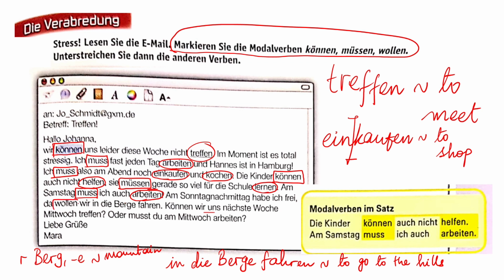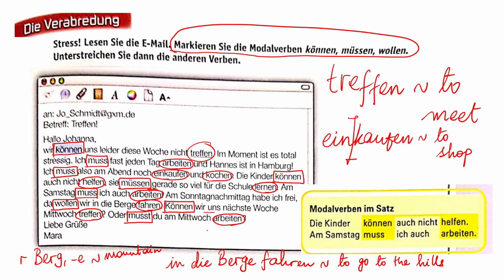Wollen. Und fahren. Können wir uns nächste Woche Mittwoch treffen? Können und treffen. Oder musst du am Mittwoch arbeiten? Musst du am Mittwoch arbeiten. Ja, danke.